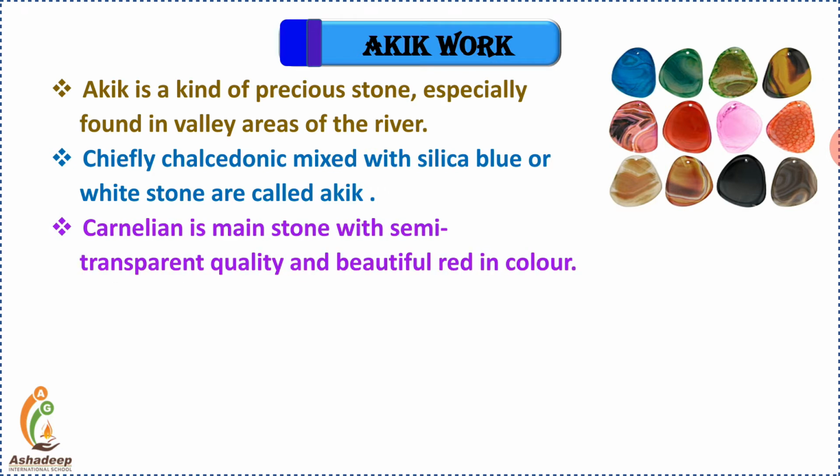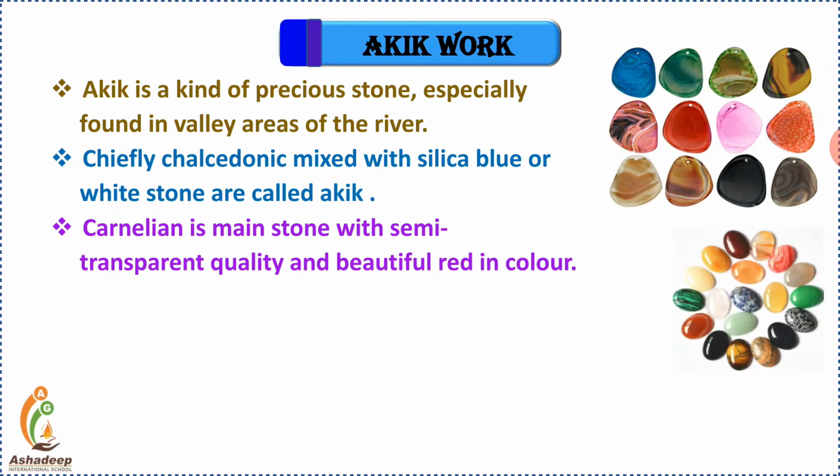So, in the exam, you may get a question: what is a cake? You have to write: chiefly chalcedonic mixed with the silica blue or white stones are called a cake. The carnelian is the main stone with the semi-transparent quality and a beautiful red color. The different kinds of cake stones I have pasted here for your better understanding.